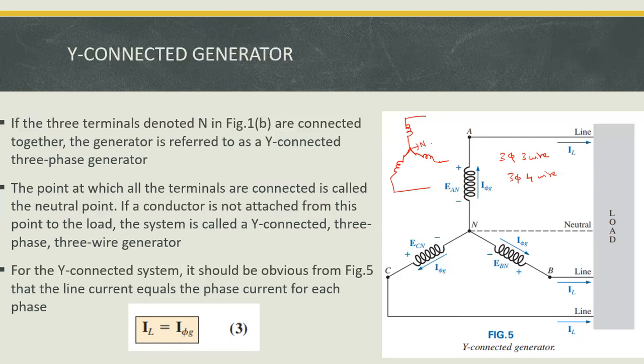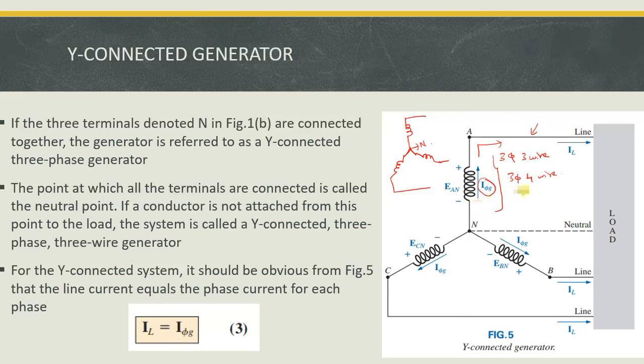So here, for a star connected system, it is shown that the line current is equal to the phase current in each phase. So consider this is the phase current, and this is the line connected to the load. So the phase current is equal to the line current in all three phases, and similarly the voltage across this particular coil is called the phase voltage.